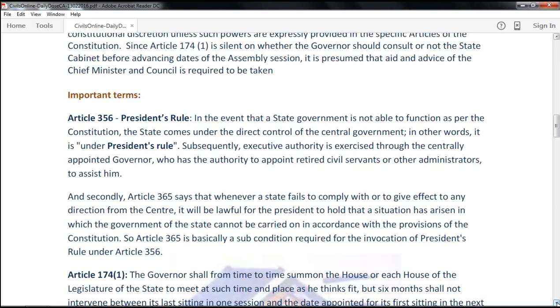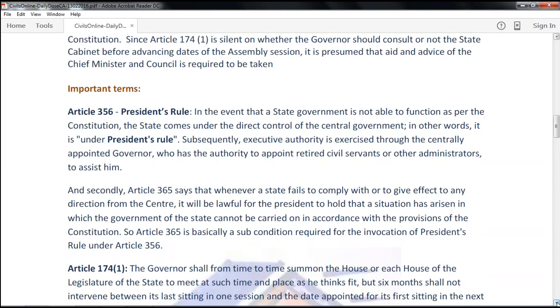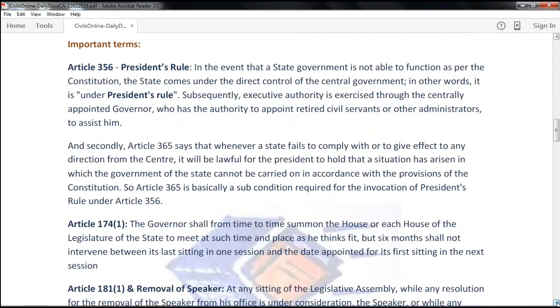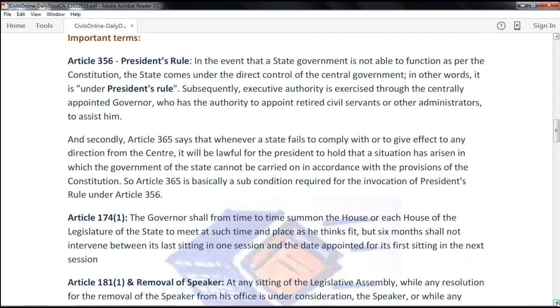And there is Article 365 as well, where it says if a state fails to comply with or to give effect to any of the directions of the center, the president can go for president's rule. So this is actually part of Article 356, which strengthens the argument that the constitutional machinery has failed in a particular state. So Article 174(1), we already discussed about it.